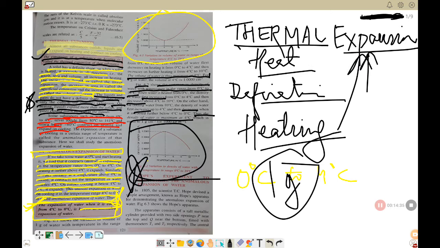So now what you see is that the temperature in the lower thermometer starts to decrease from room temperature, and it becomes steady, it stops at what? 4 degrees Celsius. Whereas there is no change in temperature at thermometer T1, the upper thermometer. Number 3. While the temperature recorded by the lower thermometer T2 remains constant at 4 degrees Celsius, the upper thermometer T1 shows a continuous fall in temperature up to 0 degrees Celsius, and then it also becomes steady.